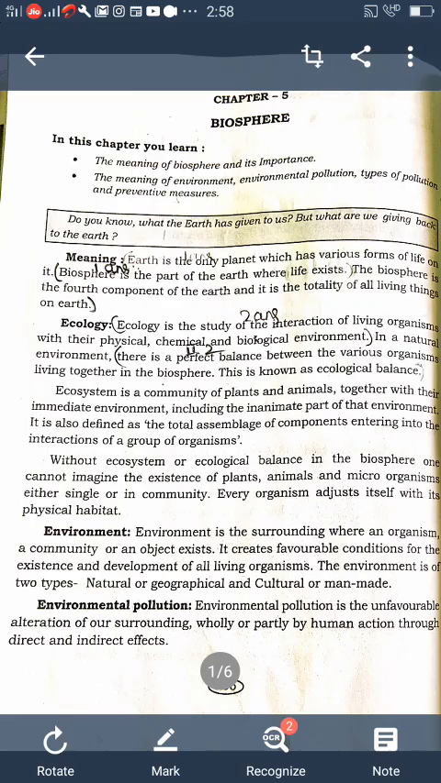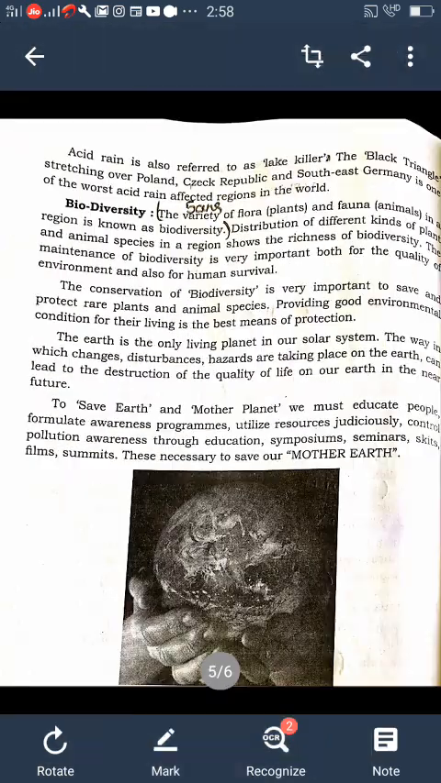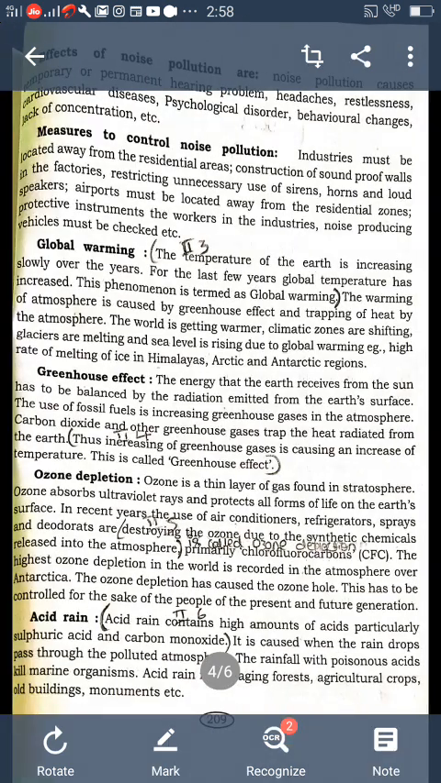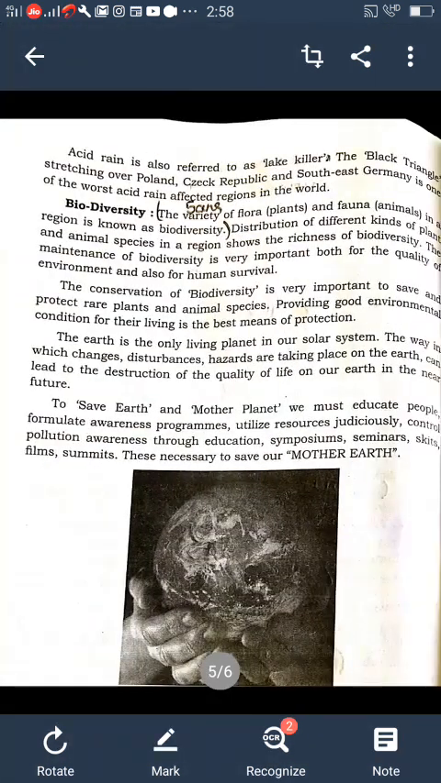Understood? So these are all the things we learned in this lesson. What did you learn in this lesson? What the types of pollution are, what the causes are, and how to measure these pollutions. And also we learned the effects of air pollution on earth: global warming, greenhouse effect, ozone depletion, acid rain, biodiversity.